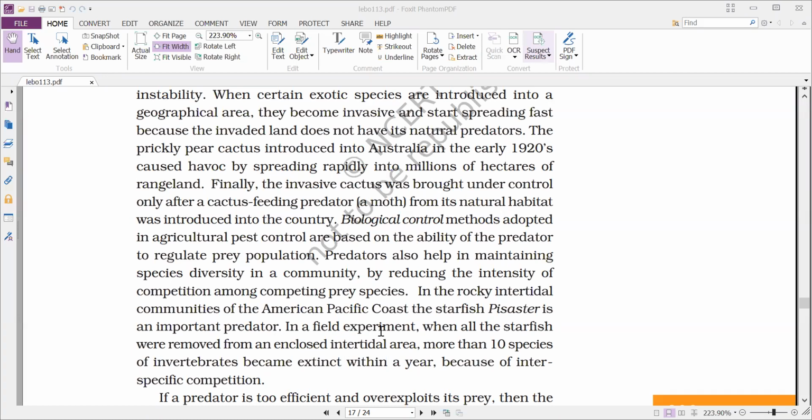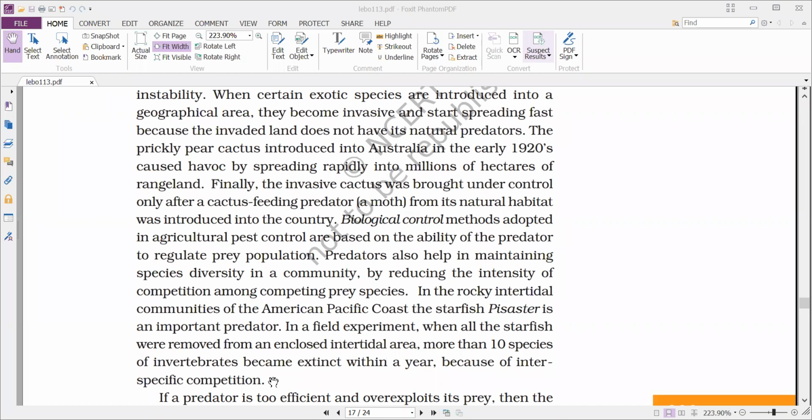In a field experiment, when all the starfish were removed from an enclosed intertidal area, more than 10 species of invertebrates became extinct within a year because of interspecific competition. Because the prey population was not under control, the prey population increased, and because of competition among the different types of herbivores, these invertebrate organisms were affected.